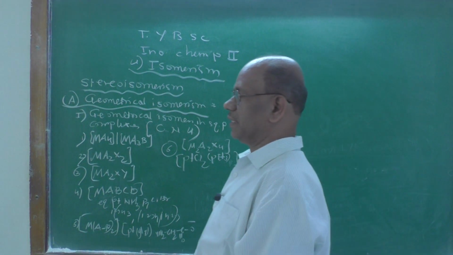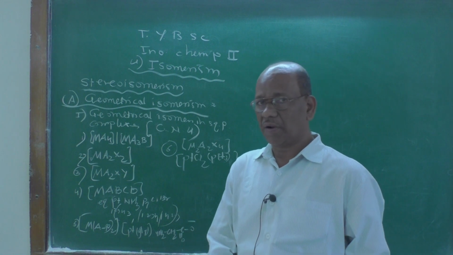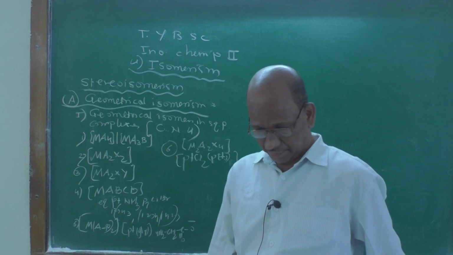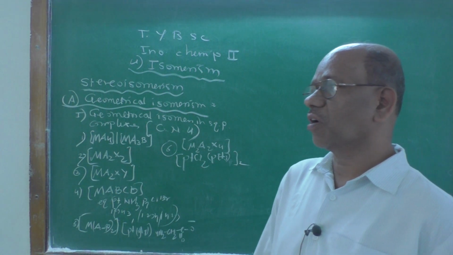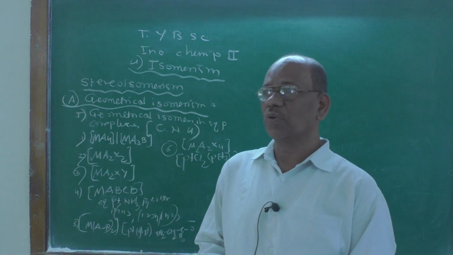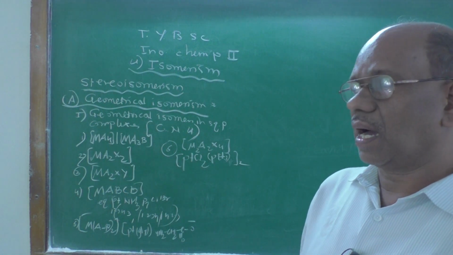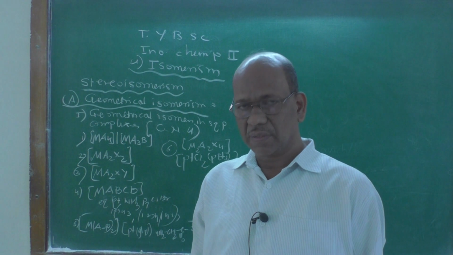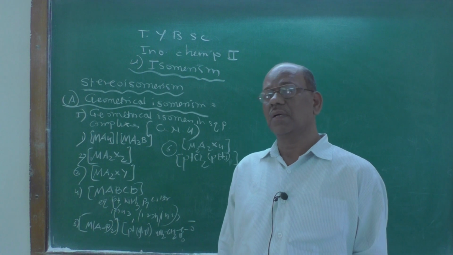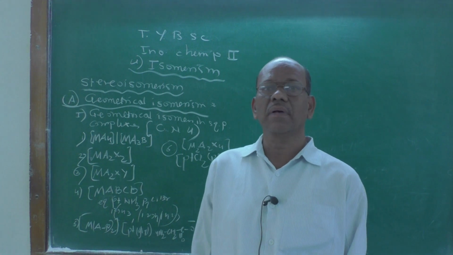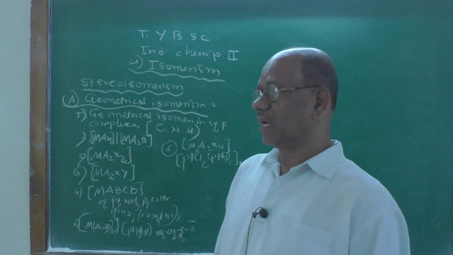Okay, hello friends. This is the second video on the topic isomerism, inorganic chemistry paper second. In last lecture I explained the classification of isomerism. What are isomers? Having the same structural formula but different arrangement of groups or ions around the central metal atom or ion is isomer, and that phenomenon is called isomerism.